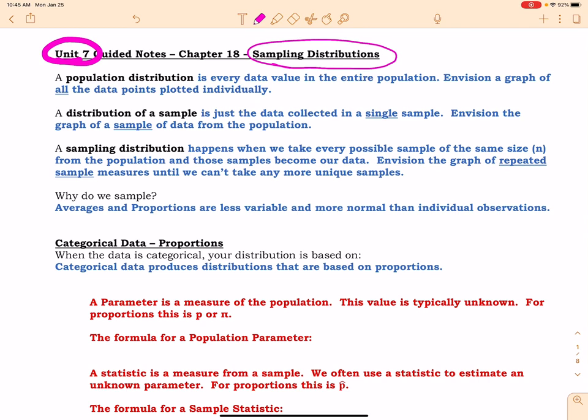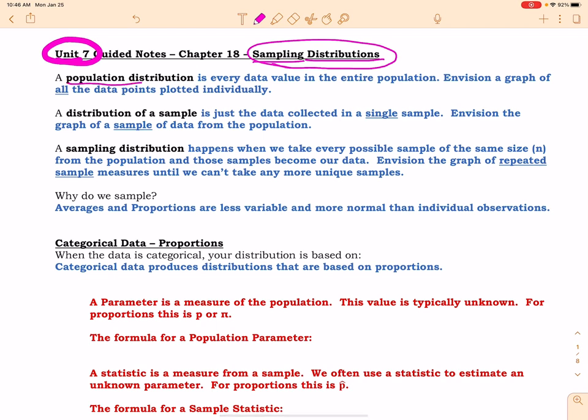All right, so we're going to start out first with just some basic definitions, and I'm going to explain to you in very general terms what I mean by sampling distributions. Well, as the name implies, distributions. That means we're going to create a graph of data. All right, and sampling means we're going to sample from a population. So let's talk about this.